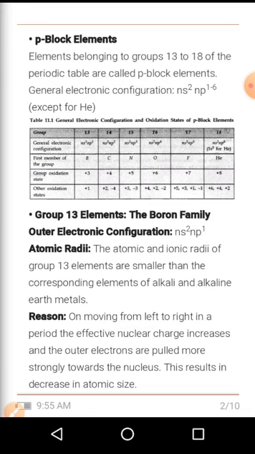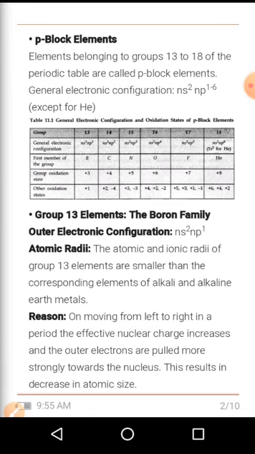These 13 group elements have some similar physical and chemical properties. In that, first we are discussing their atomic radii. The atomic and ionic radii of 13 group elements are smaller than the corresponding elements of alkali and alkaline earth metals. Those are all s block elements. ಅವುಗಳಿಗೆ ಕಂಪೇರ್ ಮಾಡಿದ್ರೆ 13 group elements ಇನ ಅಟೋಮಿಕ್ ಮತ್ತು ionic radii smaller ಇರ್ತದೆ.